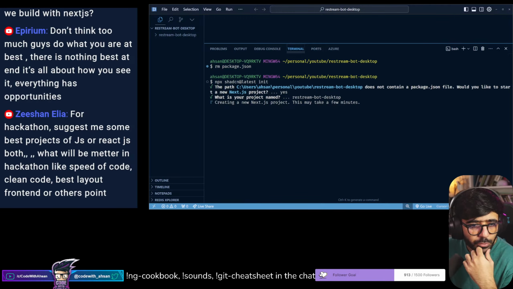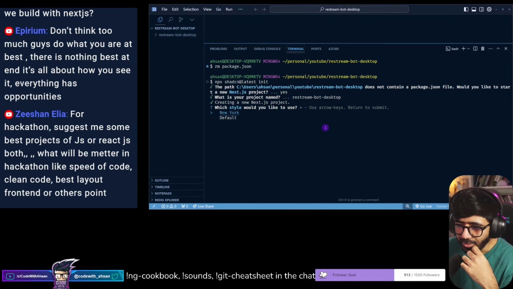Epidemium says, don't think too much, guys. What you do, what you deliver. There is nothing best, and it's all about how you see it. Everything has opportunities. Exactly, yes. There are jobs for almost everything, even like COBOL, PHP, C++. So all the older technologies are still there. C++ especially quite a lot.